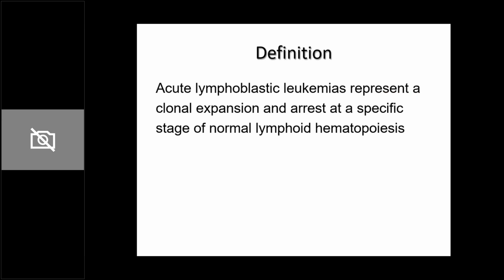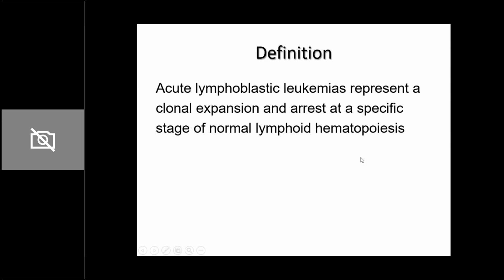So what exactly is leukemia? I'll read you through the definition and explain in the next slide. Acute lymphoblastic leukemias represent a clonal expansion. That means the precursor cells, which ultimately give rise to blood cells, start reproducing at an unabated rate. Normally, a precursor cell multiplies, but then it has to mature into a cell so that it can function properly. What happens in leukemia is that they multiply, clonal expansion occurs, but there is arrest in maturation.